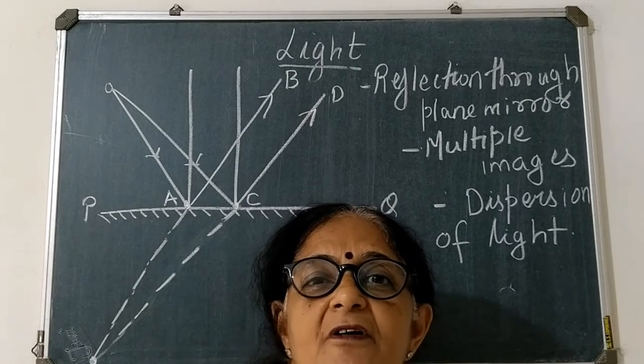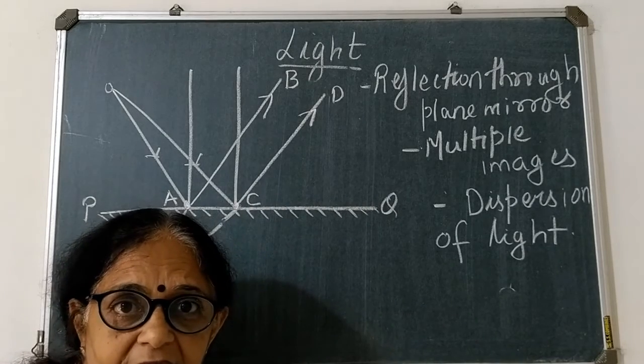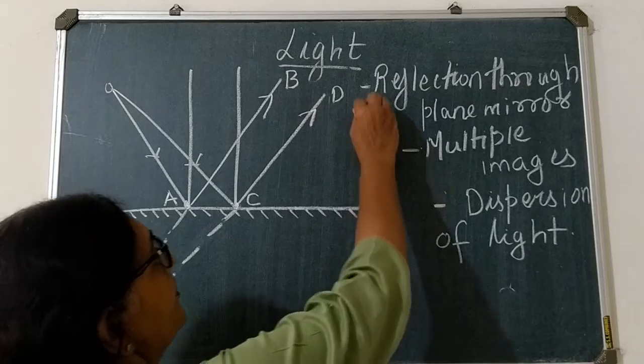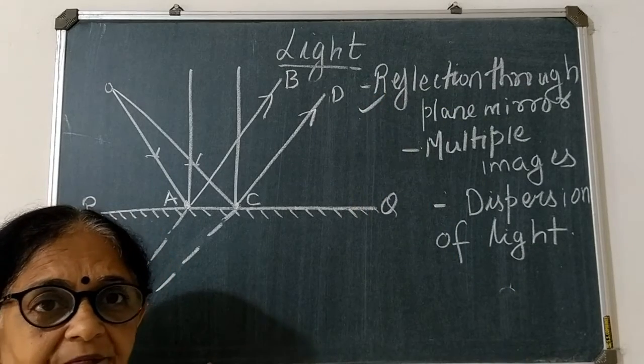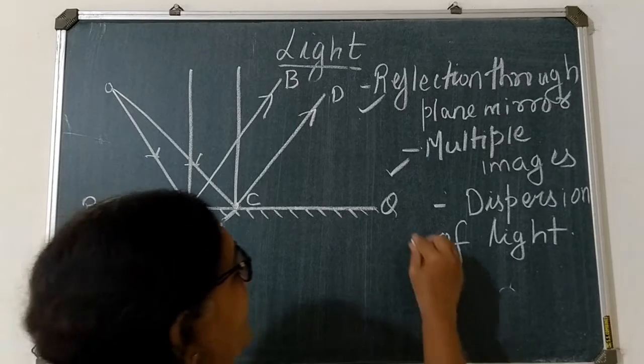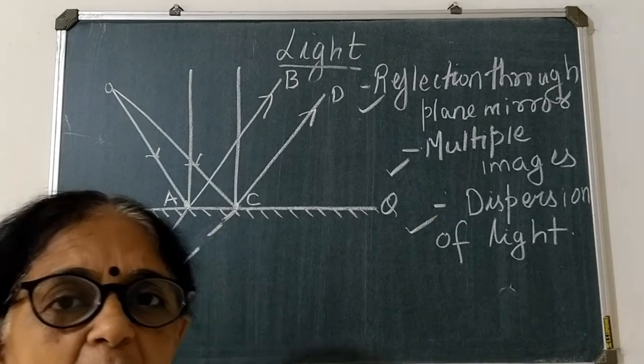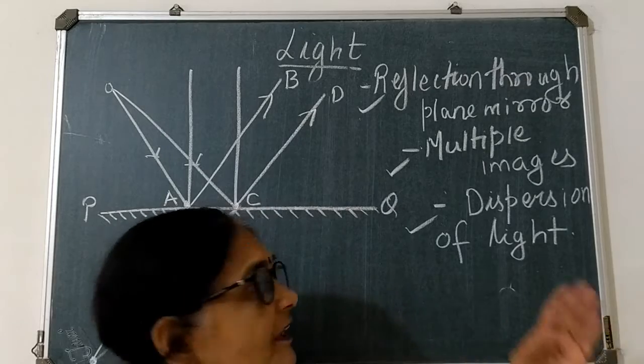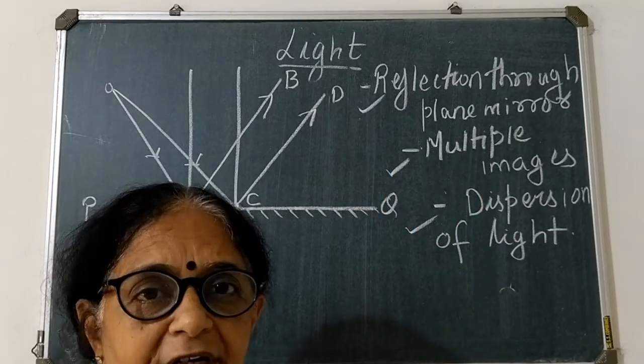Okay, today we will be covering 3 topics, that is reflection through plane mirror, multiple images, and lastly dispersion of light. Let us start with reflection through a plane mirror.